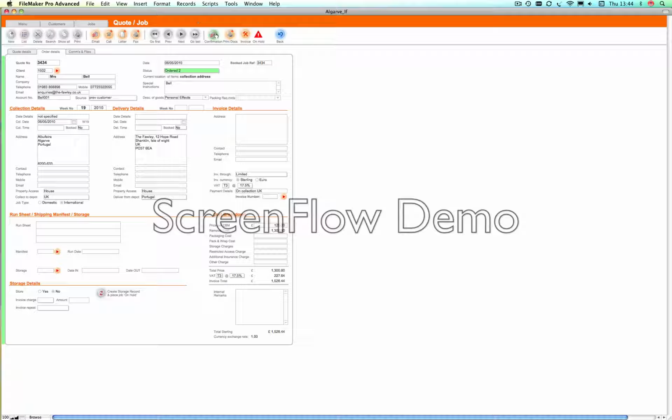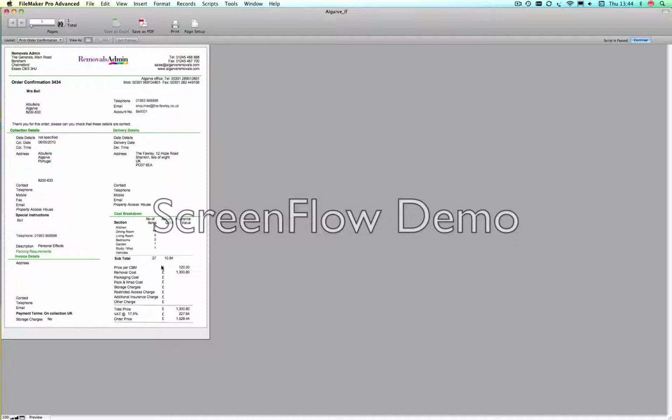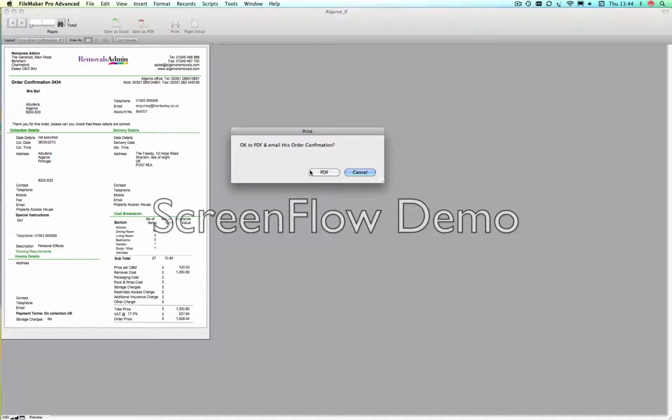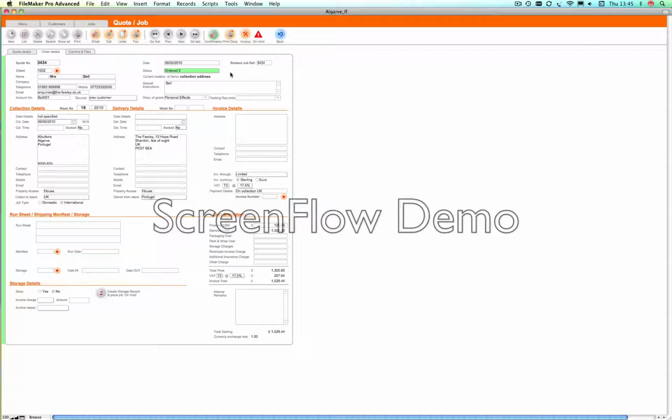Okay, at this point we want to send a confirmation. And this really allows you to summarise anything that may have changed between quoting and booking the job. And again, the PDF option comes up and allows you to create an email. I'm not going to do this because you've seen that process once already.